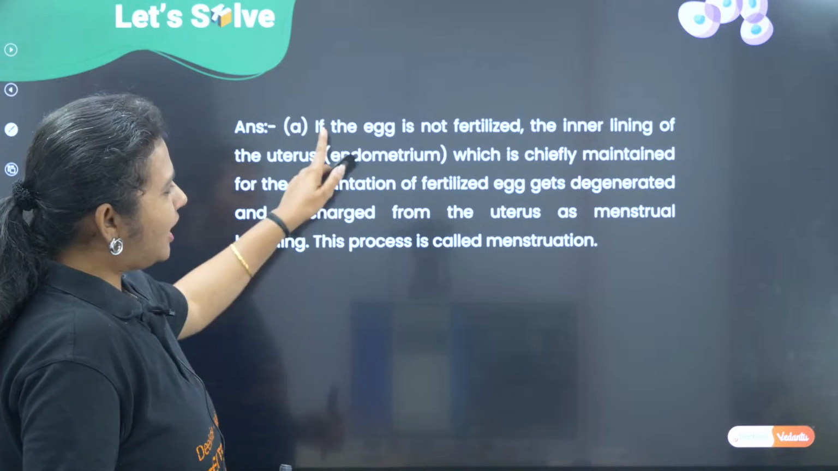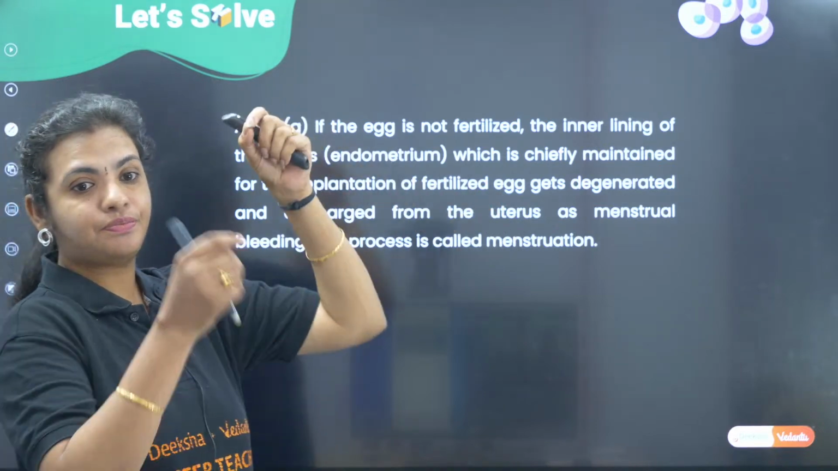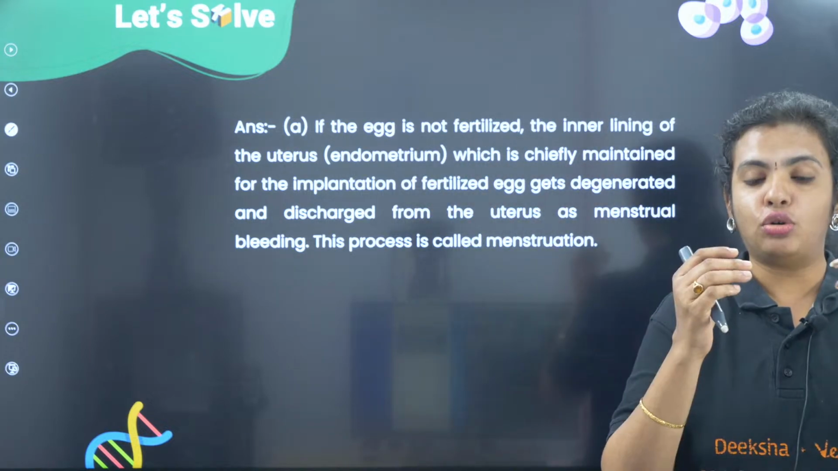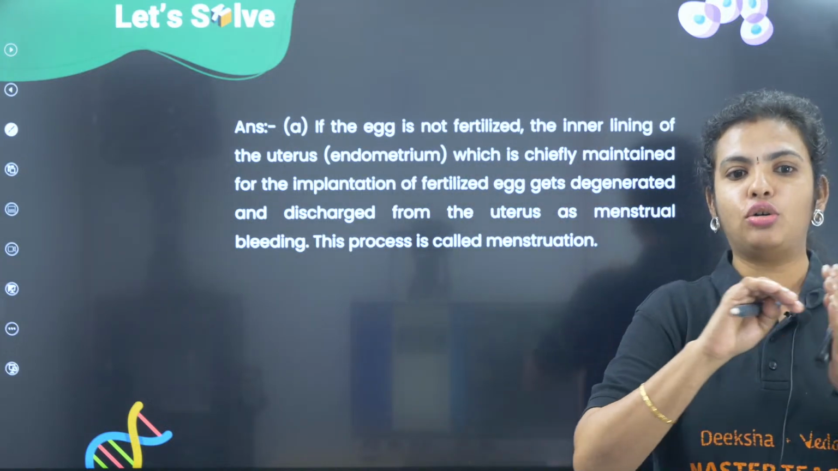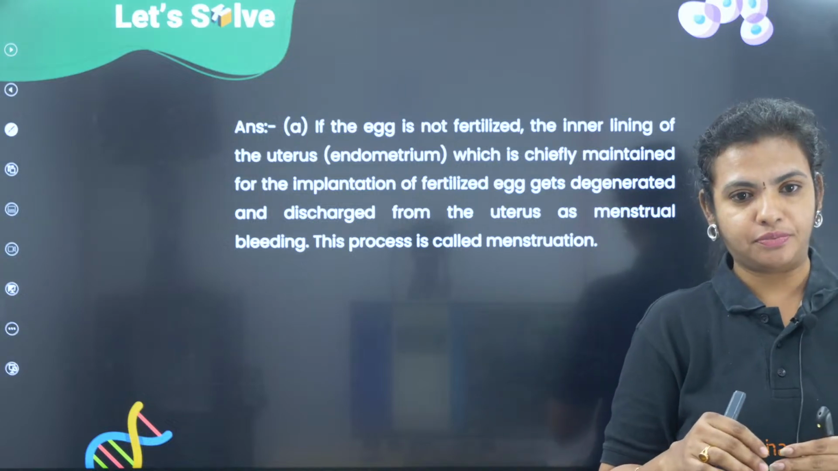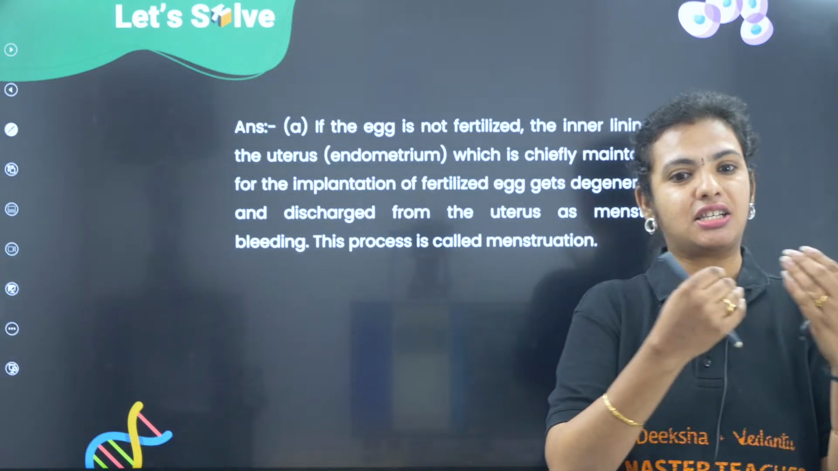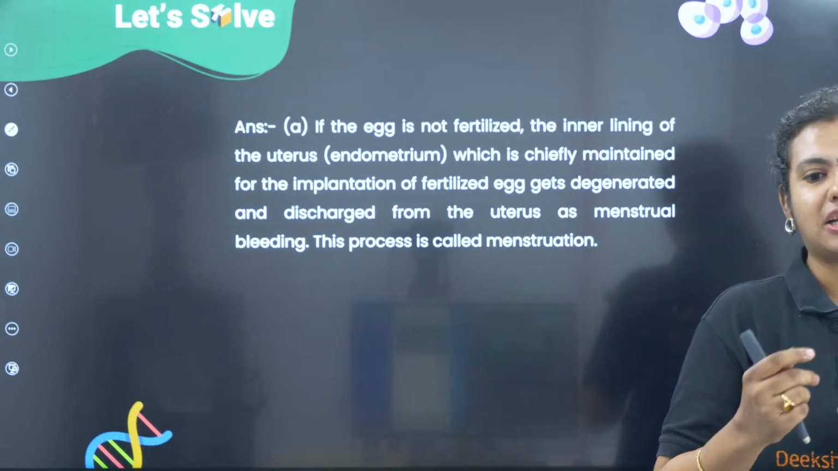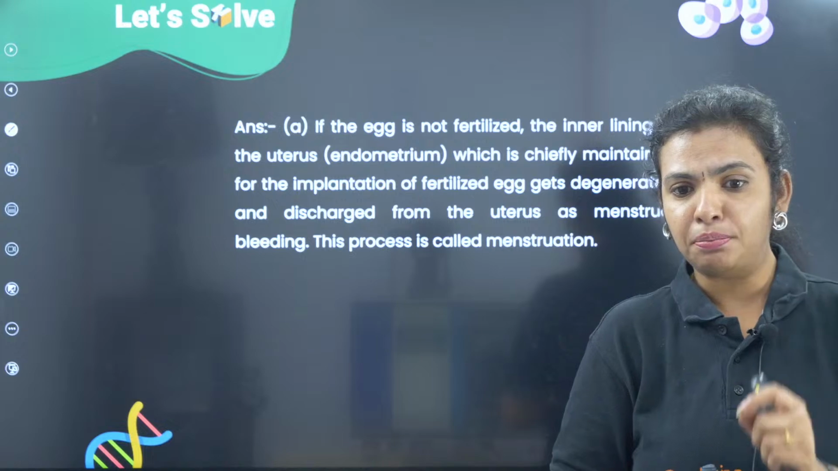Okay. So, if the egg is not fertilized, the inner lining of the endometrium, the uterus, is going to just get worn out. Okay. So, the unfertilized egg is going to die and it has to be discharged from the uterus, resulting in bleeding.